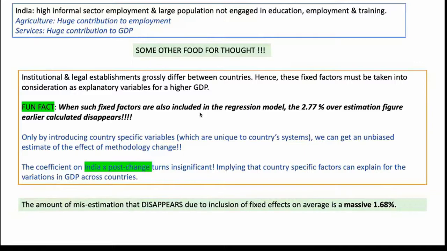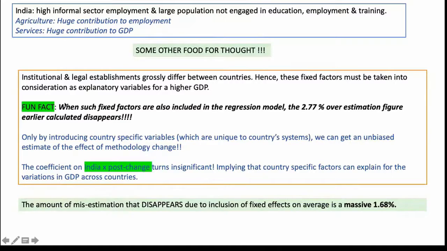India also has a very high amount of informal employment, and a large part of the population is neither in education nor in employment or training, which means that there might be a lot of other unaccounted economic activity happening. Now just see, all the unorganized sectors which are not registered anywhere and which do not make their way into the national accounts do not really mean that no growth is happening. Just because we are not able to capture that by formalizing them and bringing them into the system so that we can collect data, doesn't mean that no growth is happening in India. This is one point that they are trying to make.